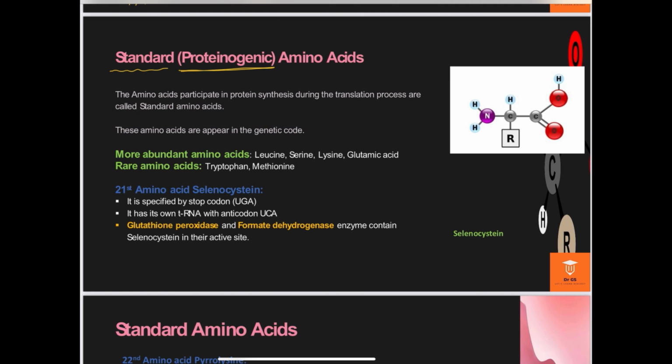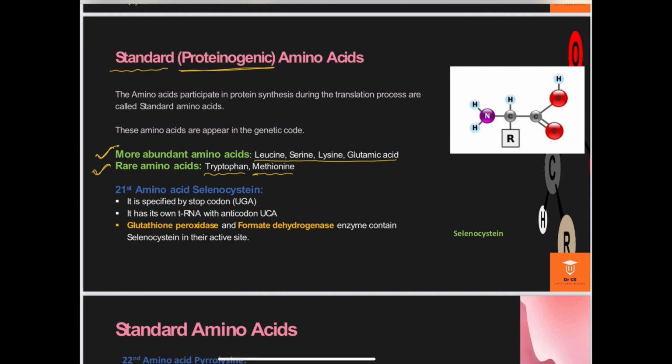There are a number of amino acids found in our body in different quantities. Here I am talking about leucine, serine, lysine, and glutamic acid, which are more abundant and found in much larger amounts in the body, while tryptophan, methionine and others are commonly called rare amino acids because they are found in minute amounts. And here I am speaking about the 21st amino acid, which is called selenocysteine.